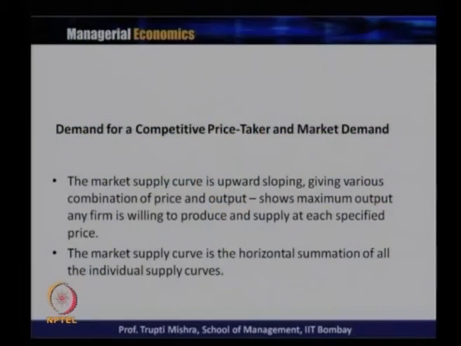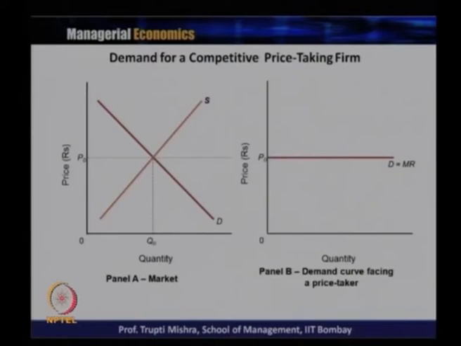Now, what is market supply? Market supply is upward sloping, giving various combinations of price and output, and shows the maximum output any firm is willing to produce and supply at each specified price. The market supply curve is the horizontal summation of the individual supply curves. So, this is the demand for the competitive price taking firm.